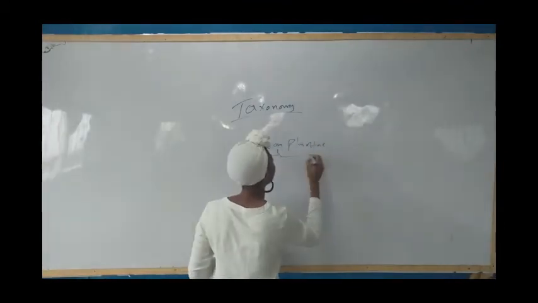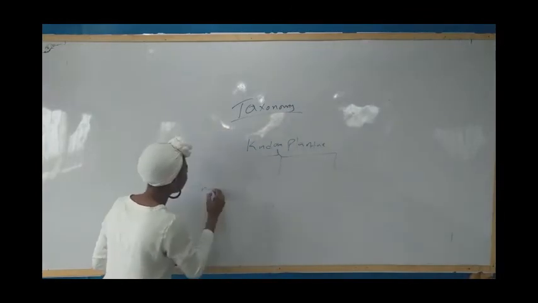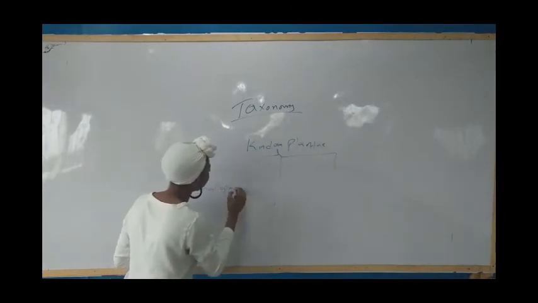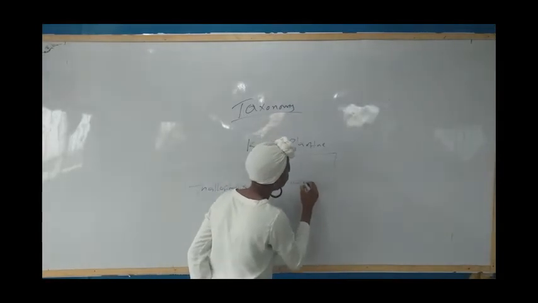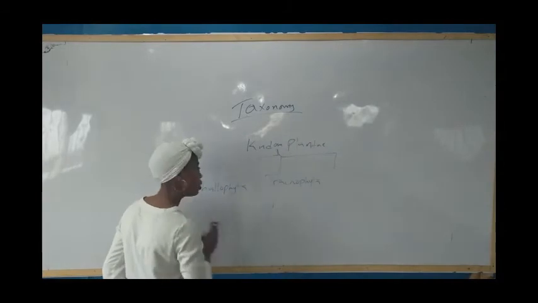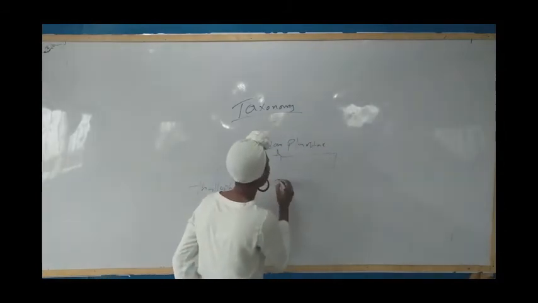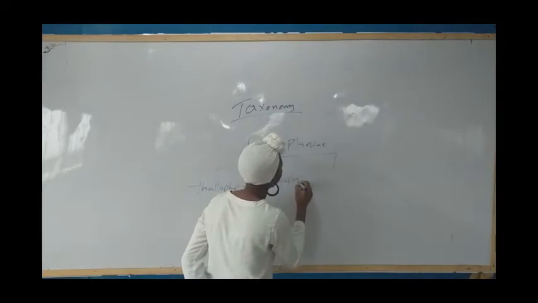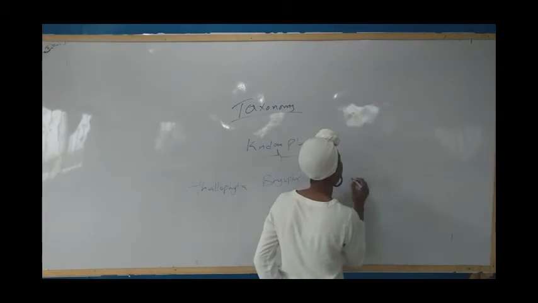Plantae, you have Thallophyta, and you have Tracheophyta.